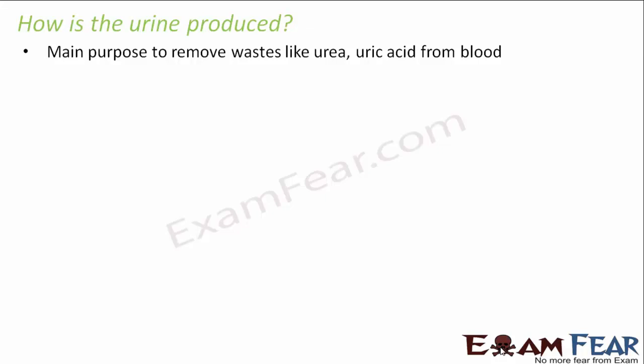For example, urea, uric acid, and so on. So such products need to be got rid of. So our aim is to remove these kinds of materials from the blood. So the main filtration occurs in the kidneys. Kidneys are the actual organs where we get rid of the waste products.